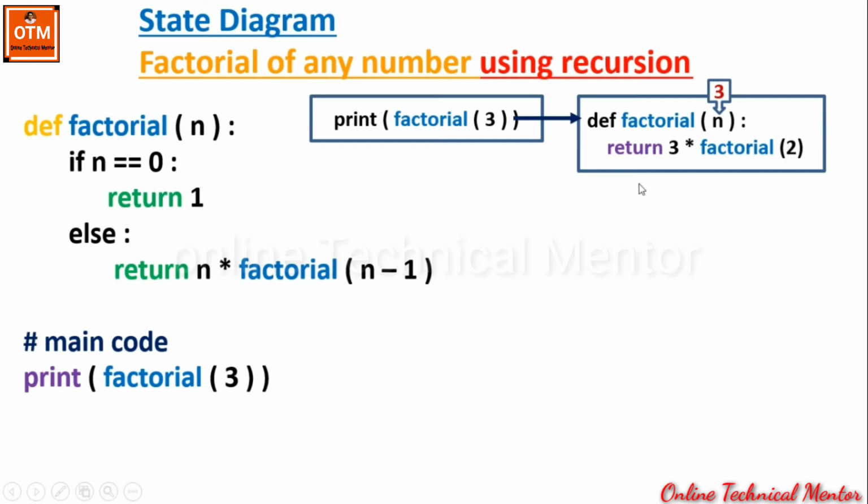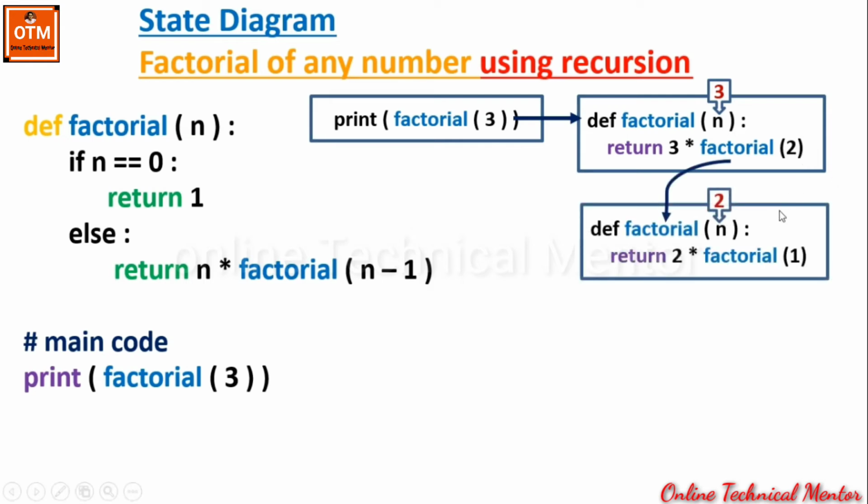So the same factorial function is called with a different value, the decremented value, that is 2. Now look at the next state. In the next state, again the function has been called, and this time the value of n is 2 because it is sending this 2 to the next state. And now this n is accepting the value 2. But keep one thing in mind: creating a state means you are creating a photocopy of the same function, but the value of n is different in every state.